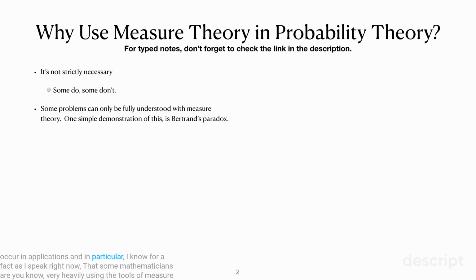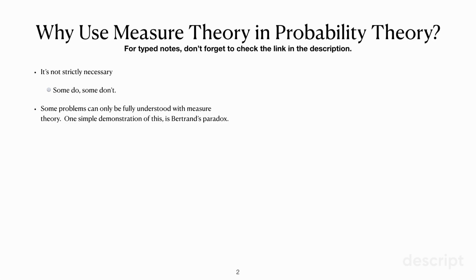applications. And in particular, I know for a fact, as I speak right now, that some mathematicians are very heavily using the tools of measure theory in order to demonstrate the occurrence of gerrymandering in our United States political process. So it certainly does come up in applications. But here, for the sake of simplicity and making the point, we'll discuss this toy example. And the toy example is going to be Bertrand's paradox.